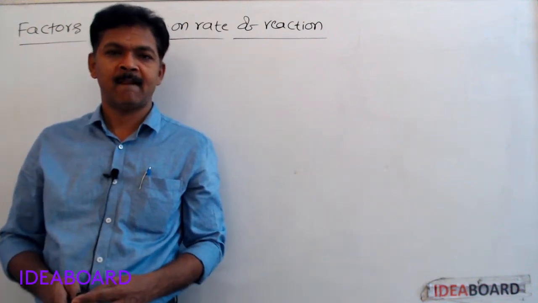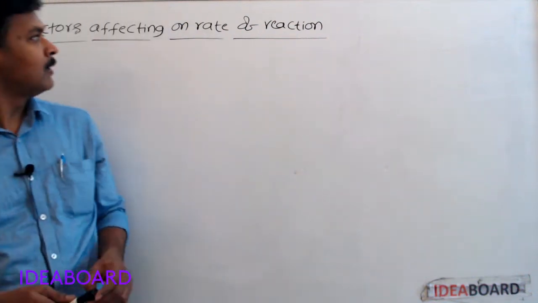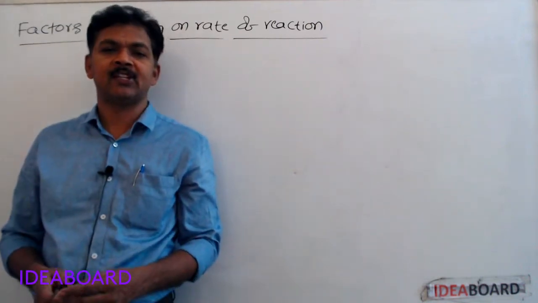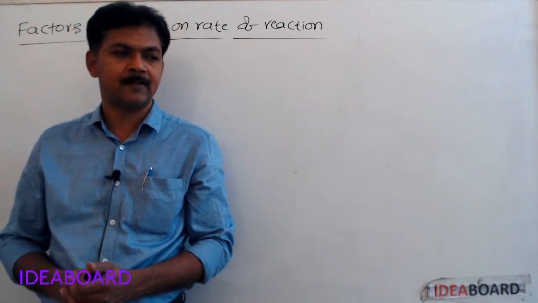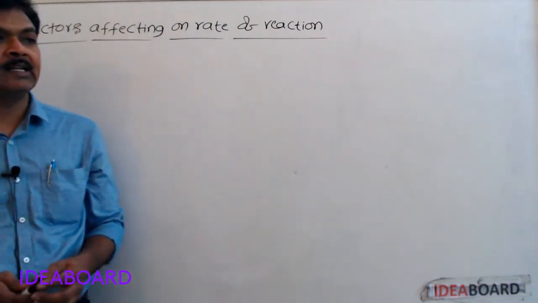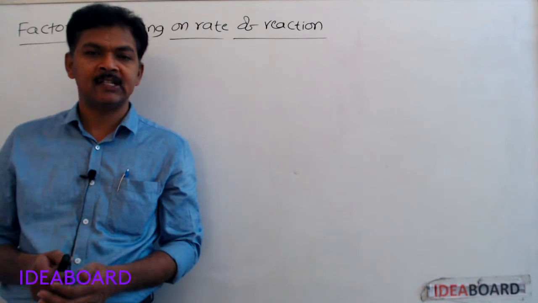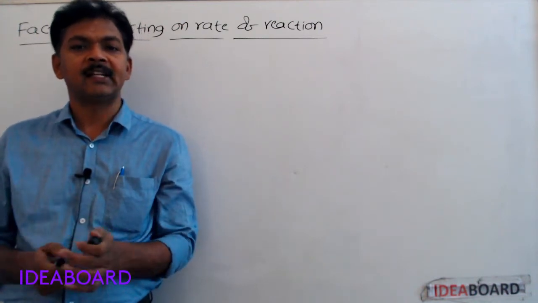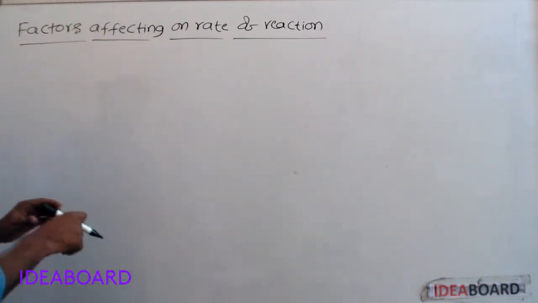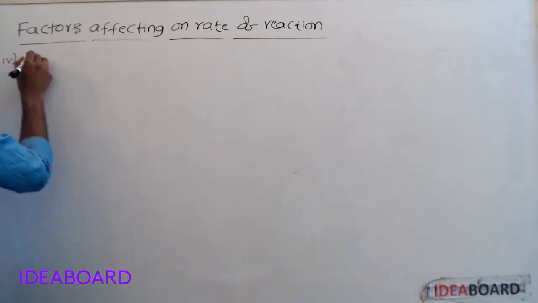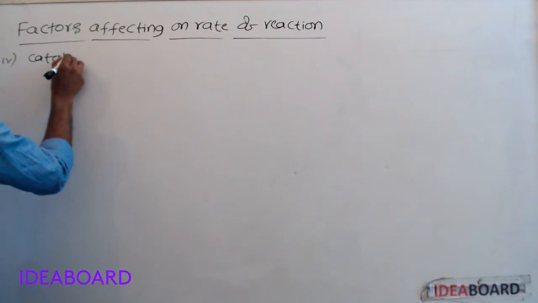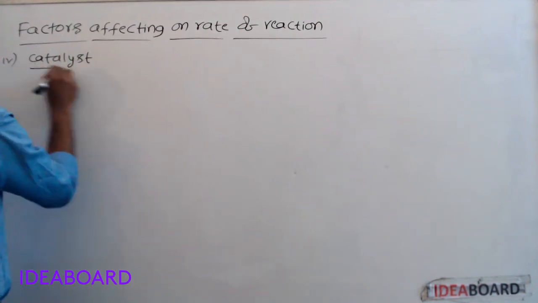My dear students, now I am going to explain what are the factors affecting a rate of reaction. In previous lecture, already I have completed three factors: chemical nature of reactants, concentration of reactants, temperature. Three more factors are there. Fourth one is catalyst.